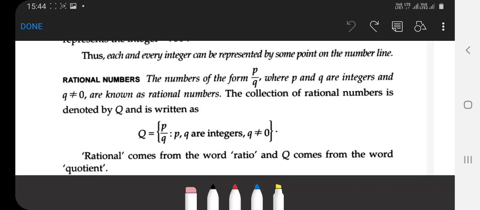The other number type is rational numbers. If a number is in the form of p by q, where p and q are integers and q is not equal to 0, it is known as a rational number. Clear?